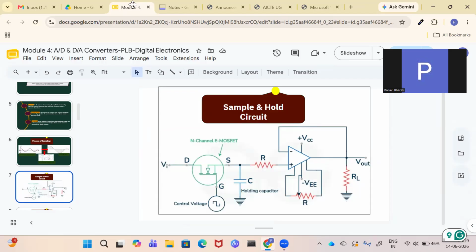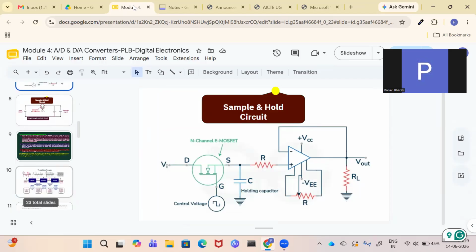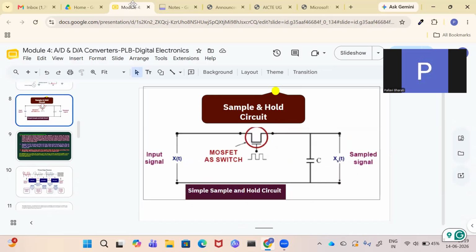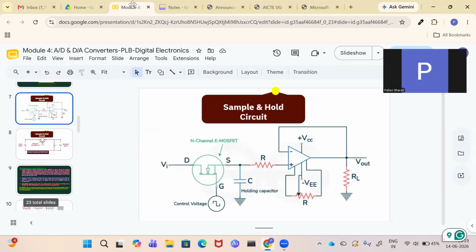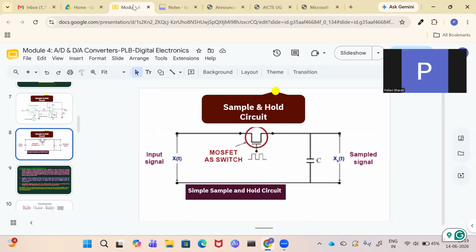So there can be another circuit also. Here you can put some other points, or you can just take the voltage across this capacitor. So this is more of a working circuit. I have drawn this one here, but for exam purposes, you can also use this circuit at your level. This circuit is a simple sample and hold circuit. You can use this for the exam, but when you do the practicals, you have to do the other one.